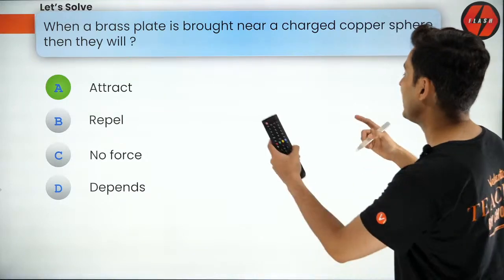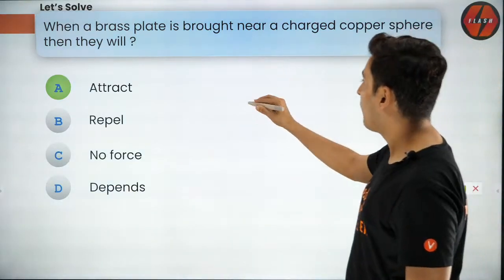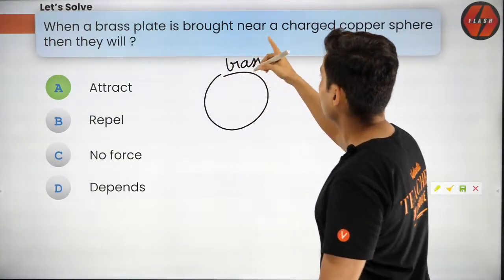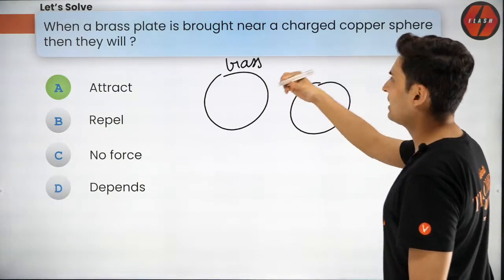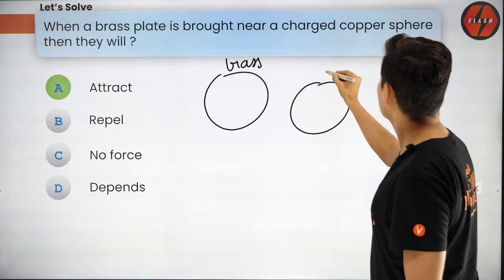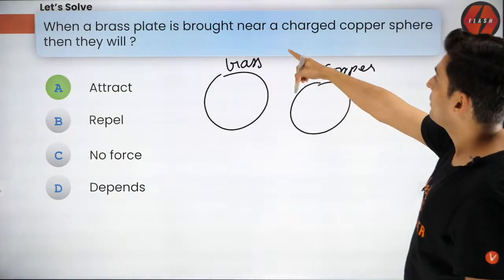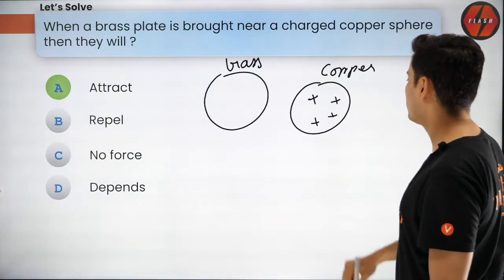So what will happen? The answer is it will attract, and let's see why they should attract. See guys, a brass plate is brought near a charged copper sphere. It doesn't matter whether it's a plate or a sphere. So this is the charged copper sphere, and say this is positive charge.